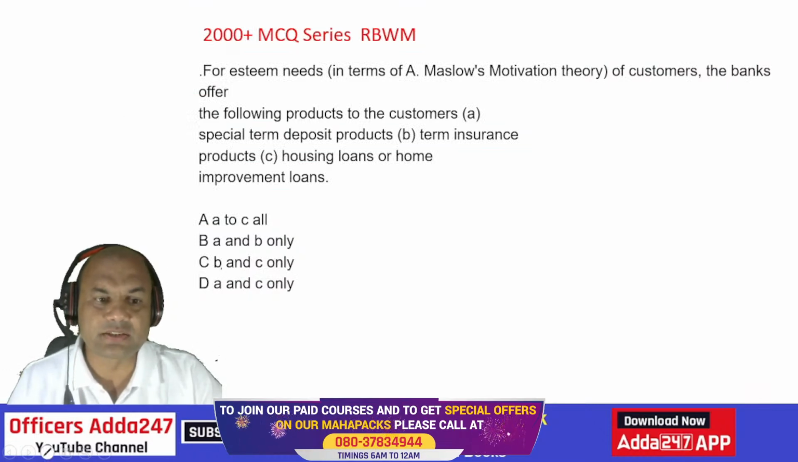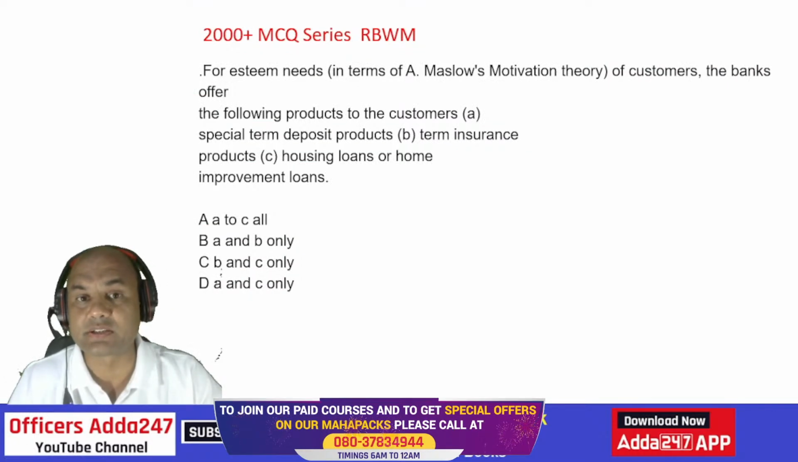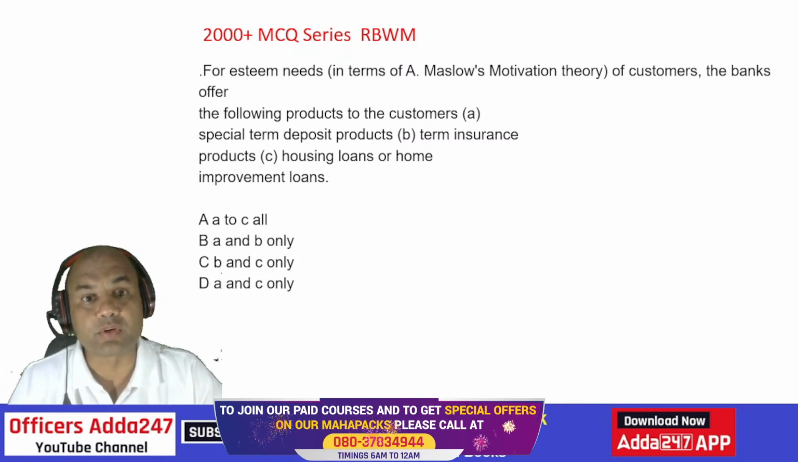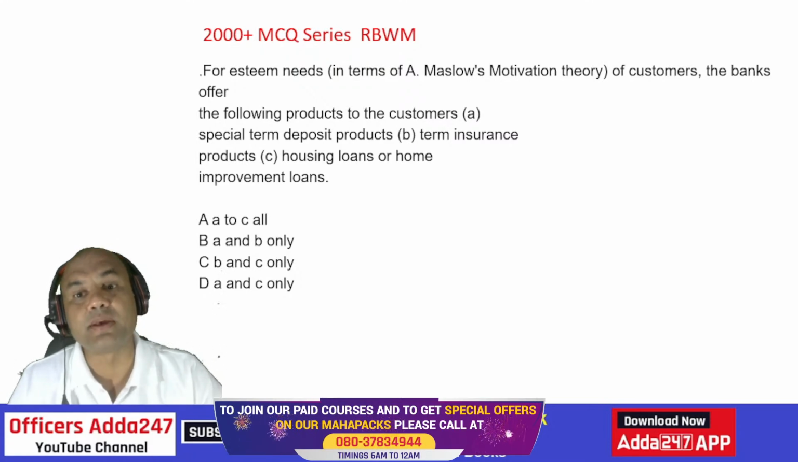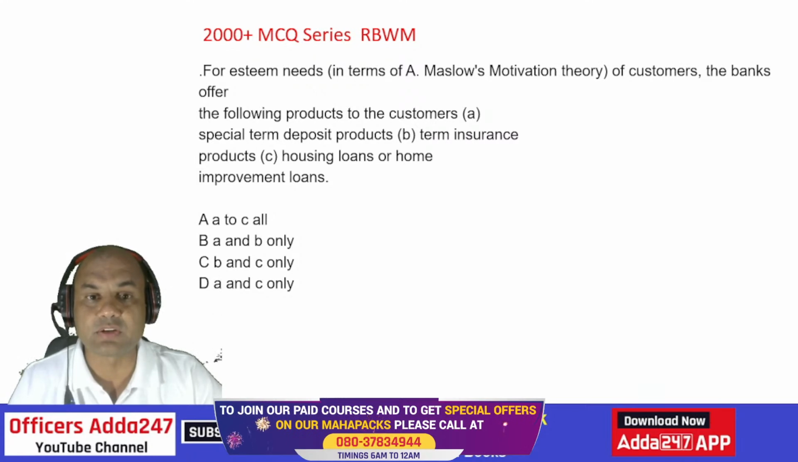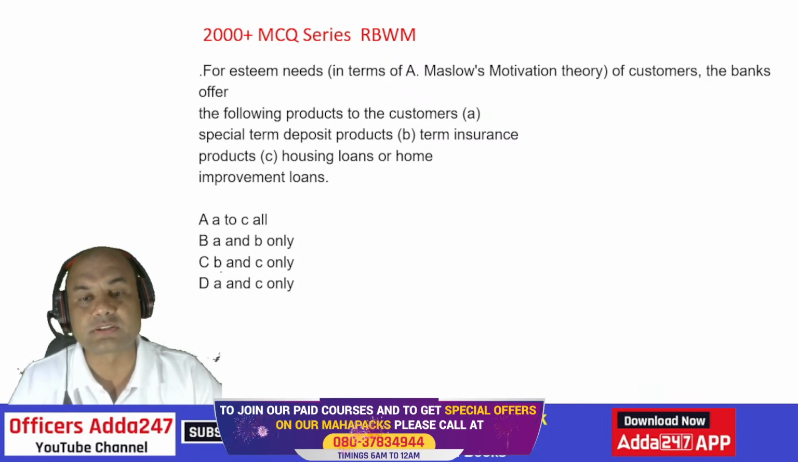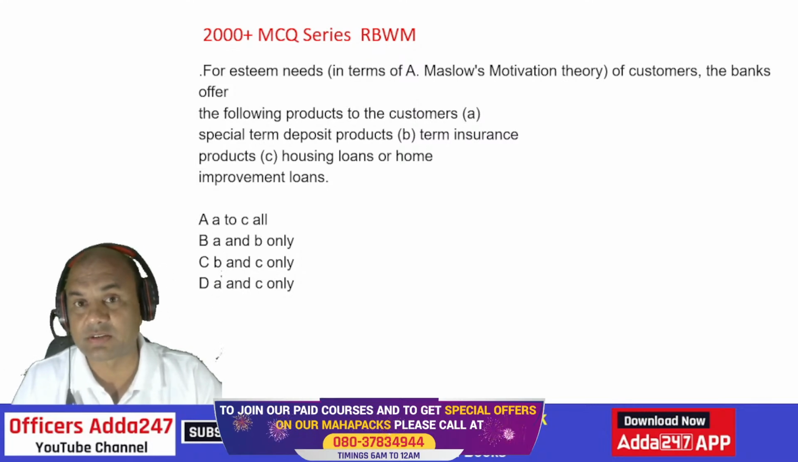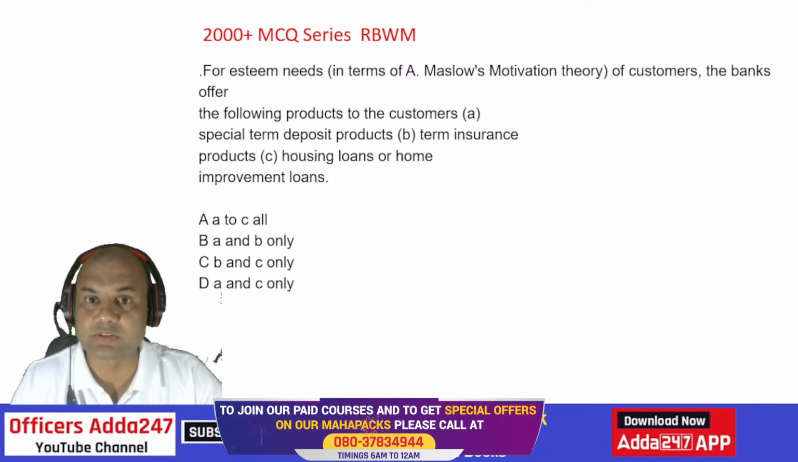For Esteem Needs, some questions were covered yesterday regarding Maslow. Chapter number 4 is mainly for Maslow's hierarchy. For Esteem Needs, in terms of Maslow's motivation theory for customers, the banks offer the following products to the customers. Here, what is the esteem need? Yesterday I took this schedule, Maslow's hierarchy.